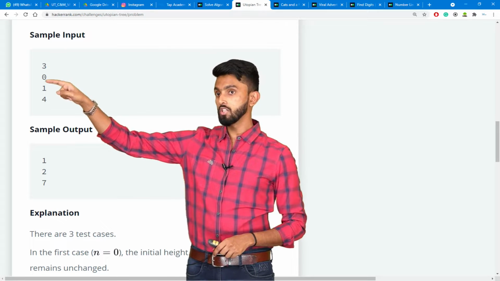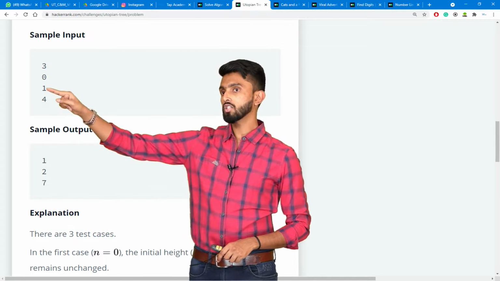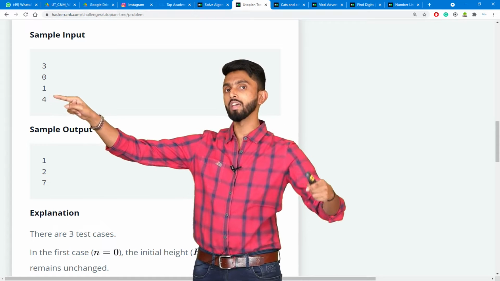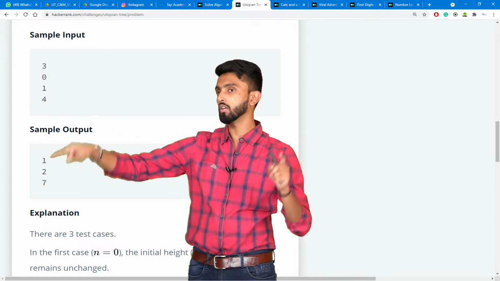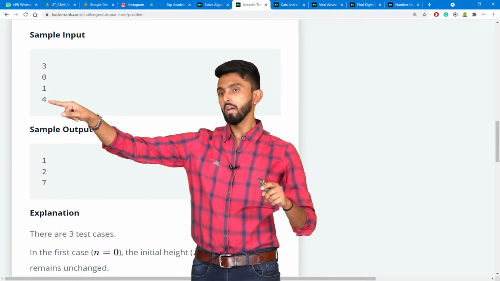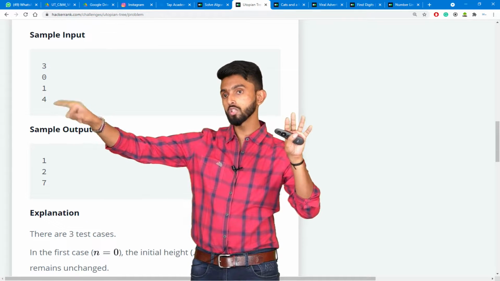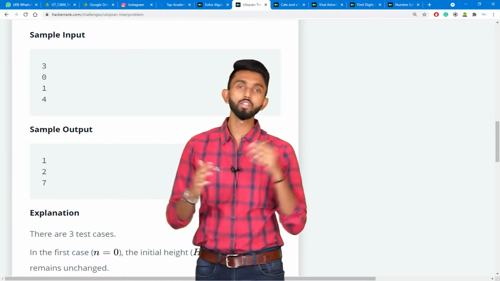0 means it is 1. Next, 1 means 1 growth cycle. And what will be the first growth cycle? Spring. So, it will double in height, 2. Next, if n is 4 growth cycles, it will be 7 meters in height. This is what we have to do.